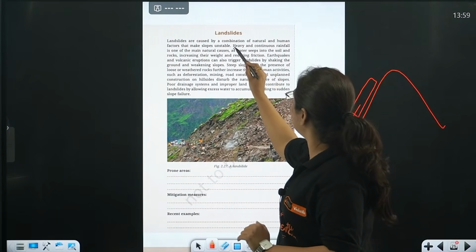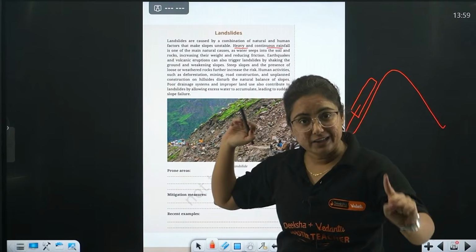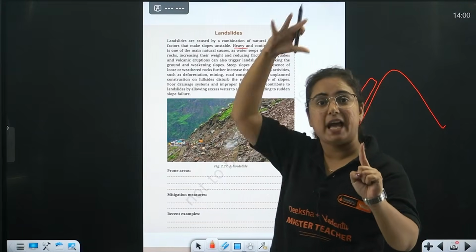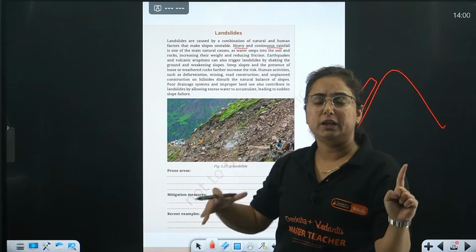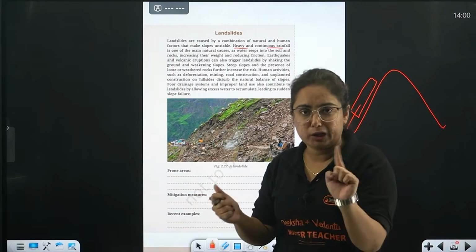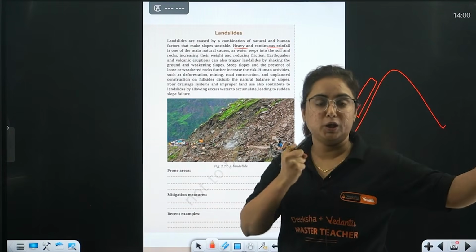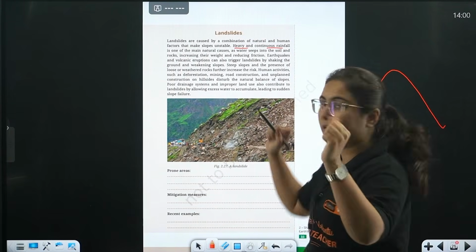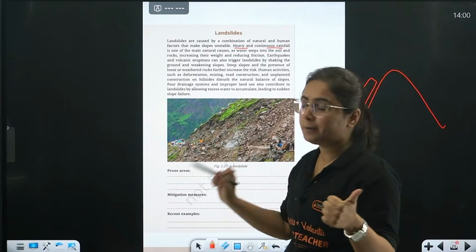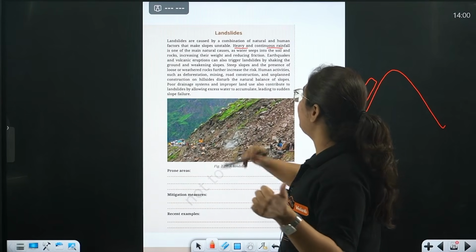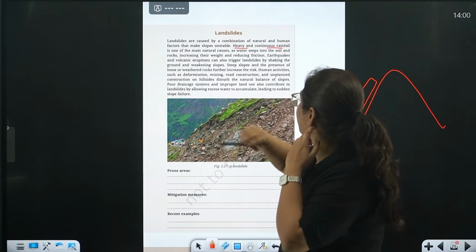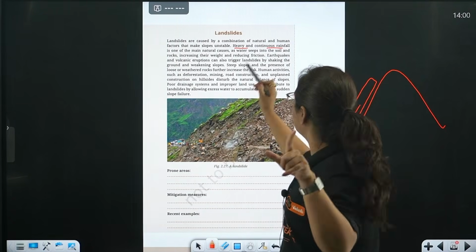So, heavy and continuous rainfall. One reason for a landslide can be very heavy and continuous rainfall in the mountain region, which can eventually erode it with the pressure of water. This is one of the natural factors, and there are more human factors as well. First, we will talk about natural causes.